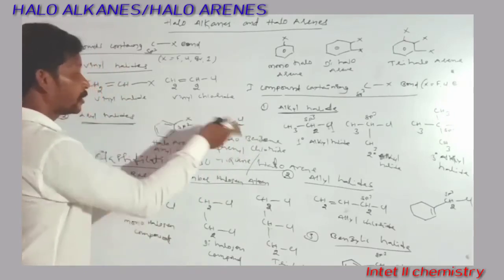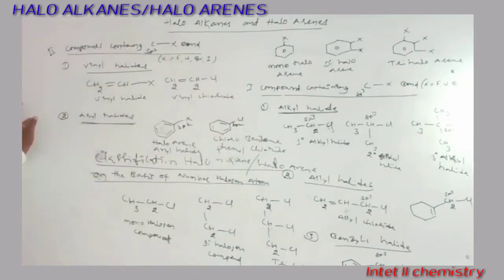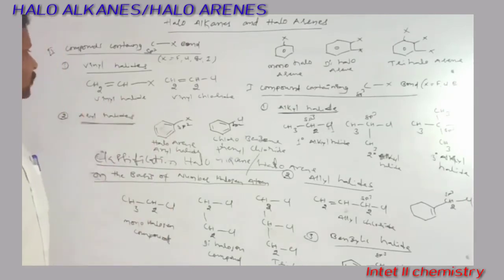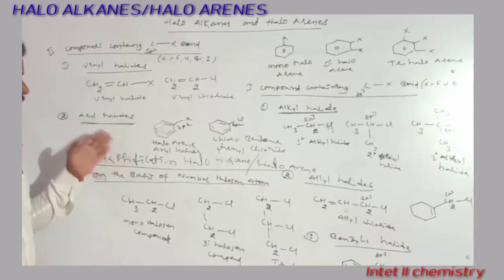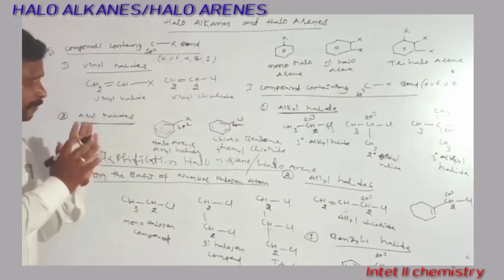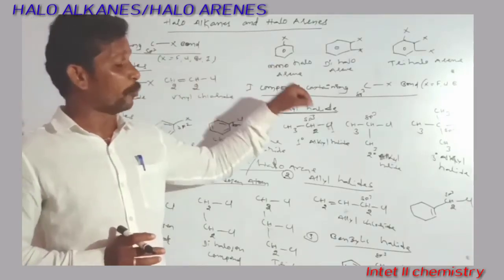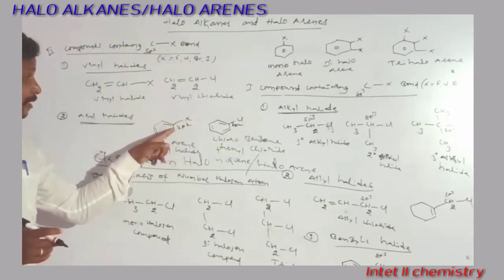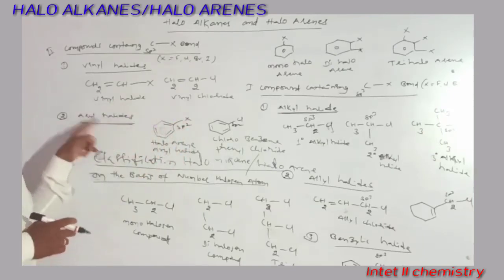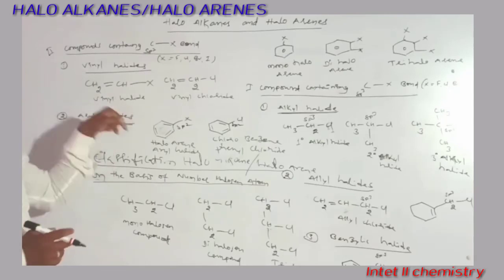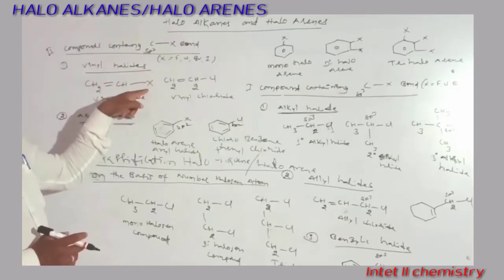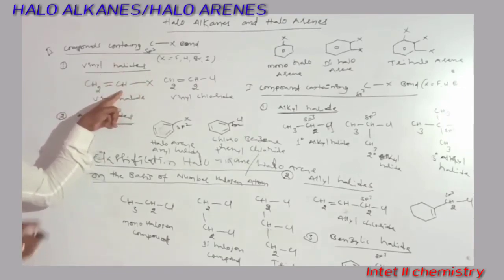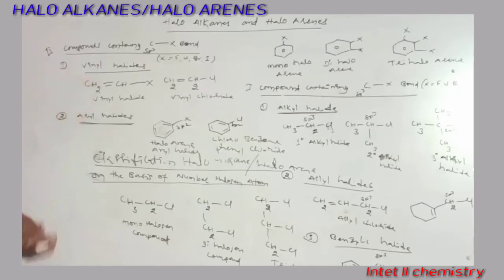But this sp2 carbon belongs to the aromatic ring directly. So that type of compounds are called aryl halides. You can define it like this, so you put it like this: these are the compounds in which the halogen atom is directly attached to the sp2 carbon of an aromatic ring, called aryl halides. Vinyl halides are the compounds in which the halogen atom is directly attached to the sp2 carbon of a carbon-carbon double bond.